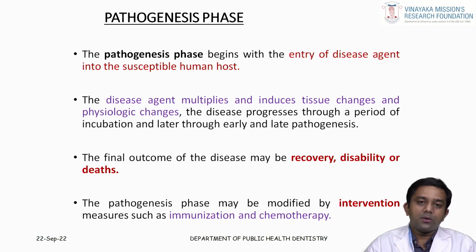The final outcome of a disease may be either a recovery, a disability or death. So, a person can either recover, there will be some amount of disability which can occur due to the disease, or a person might die. So, these are the three final outcomes which can occur in a particular disease. This pathogenesis phase may be modified by means of intervention measures such as immunization and chemotherapy.